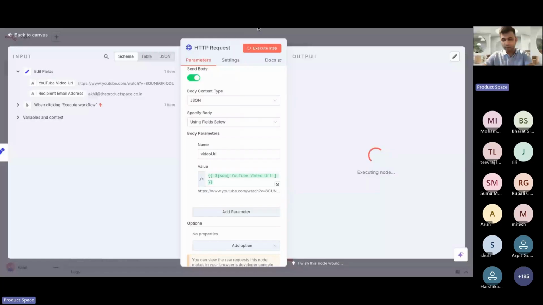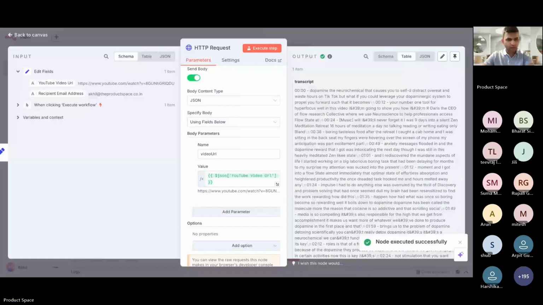Problem in HTTP node. Okay. Send body fields, video URL. I dragged and dropped this. Okay, I think the video URL parameter is required. Bad request. Please check your parameters. I think this, yeah, the text video URL that is fixed, yes.